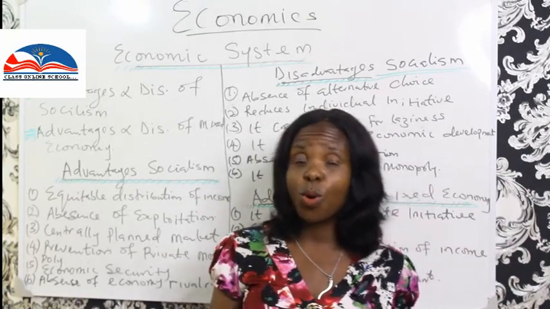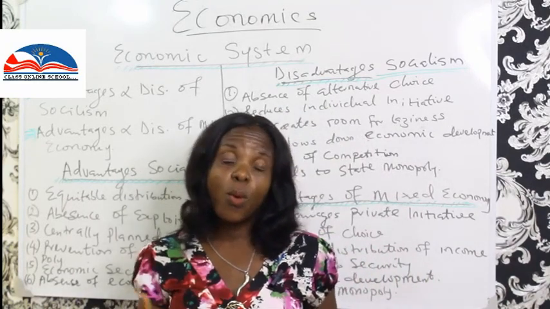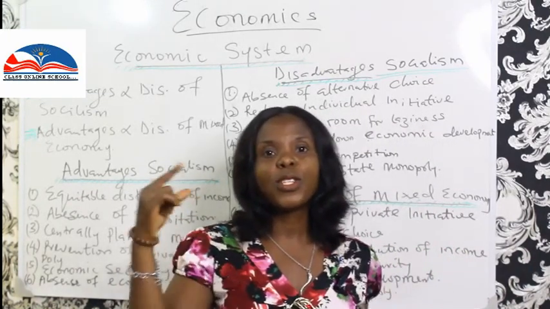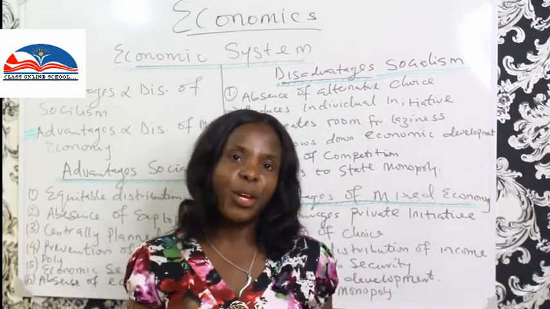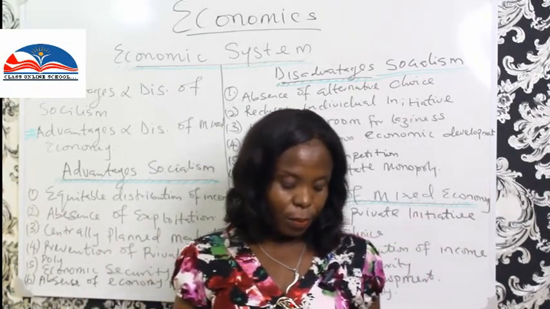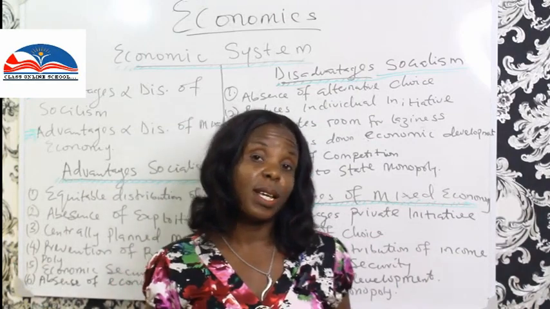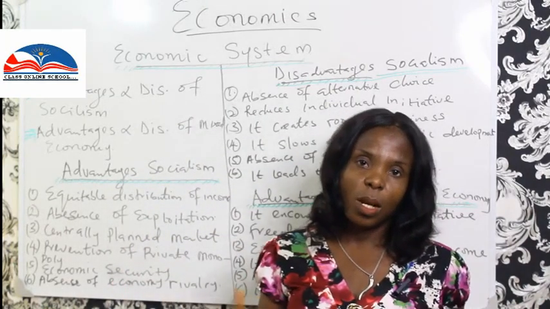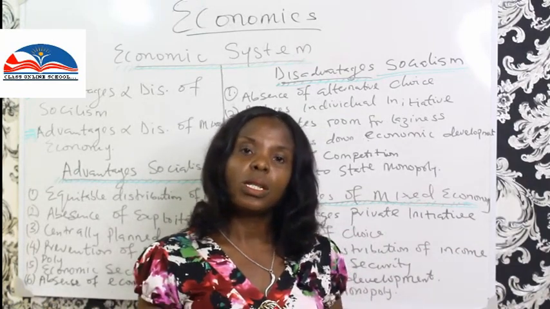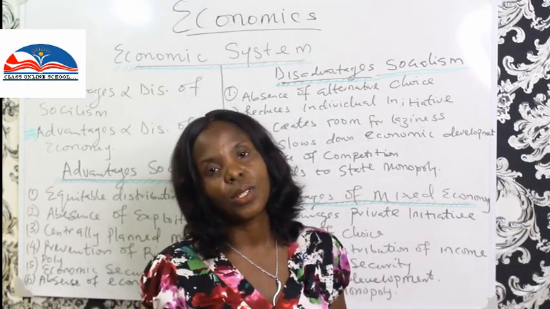Conclusively, that is what we want to conclude the class with. So when we have that in mind, that in the real world, there is no perfect socialist economy, or no perfect capitalist economy. Most times, both private and public individuals come into the production process and make decisions that affect production.